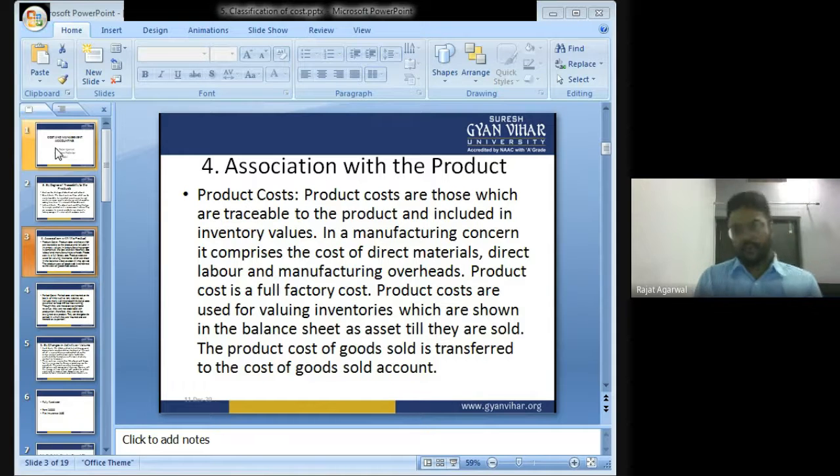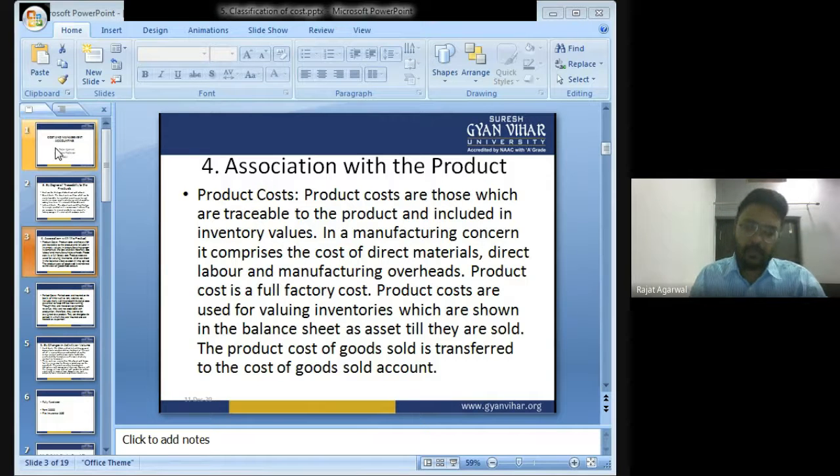Association with the product. Cost can be classified on the basis of association with the product. What is product cost? Children, product cost is all the expenses done to manufacture a product.